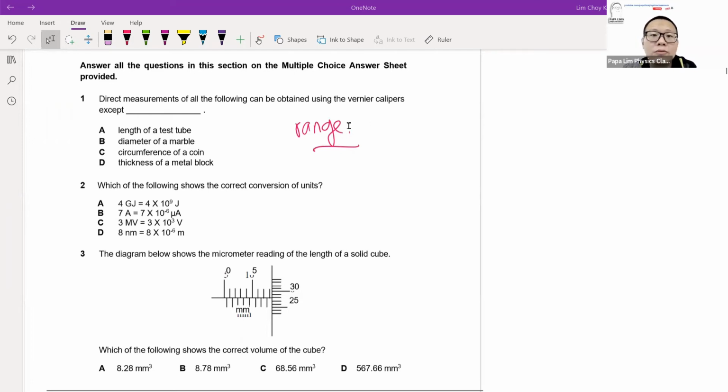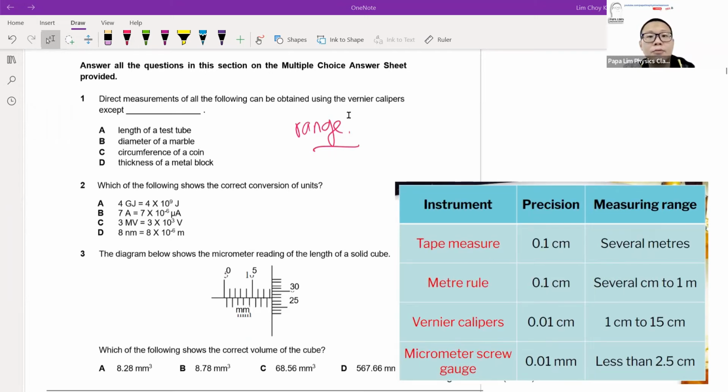What are the possible ranges in which we should use each one to ensure higher accuracy?